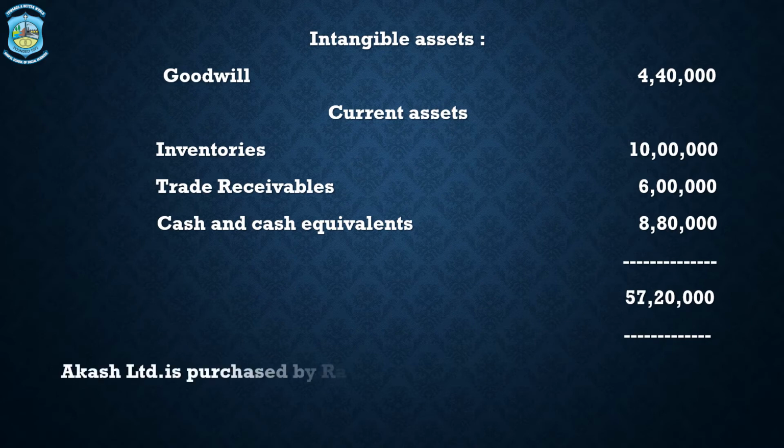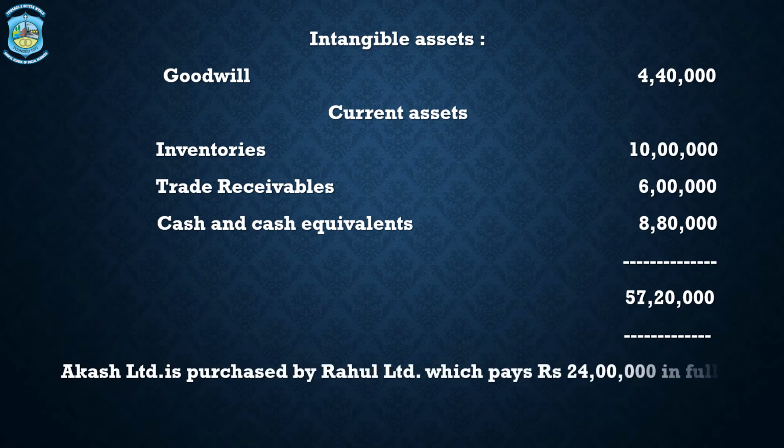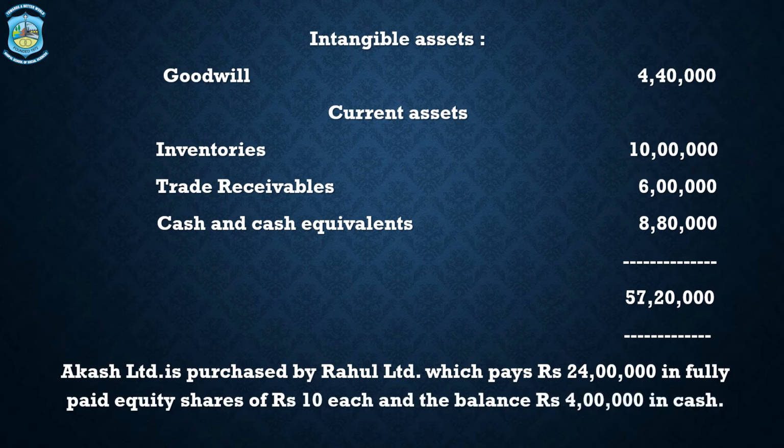Aakash Limited is purchased by Rahul Limited, which pays 24 lakh rupees in fully paid equity shares of 10 each, and the balance of 4 lakh in cash. So here 24 lakhs is the purchase consideration, 20 lakhs is equity shares, 4 lakh is cash. Aakash Limited is purchased by Rahul Limited. So Aakash Limited is the selling company and Rahul Limited is the purchasing company.